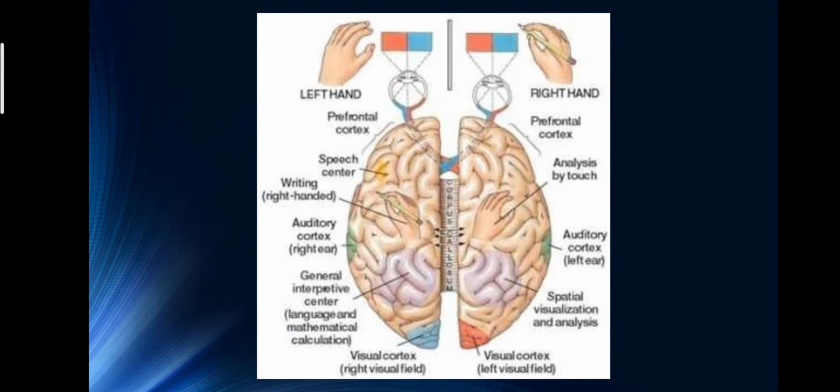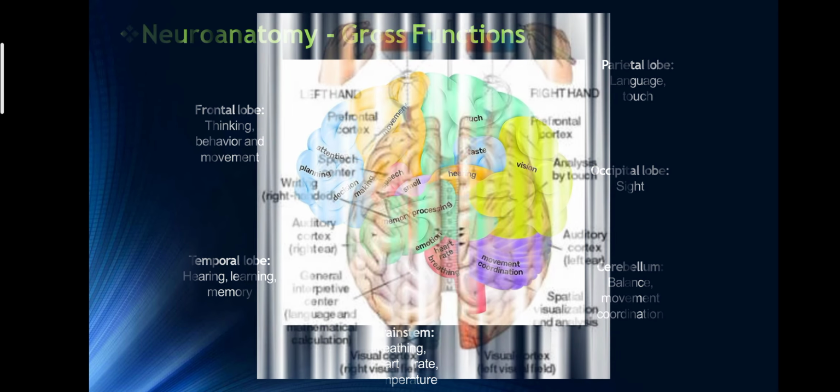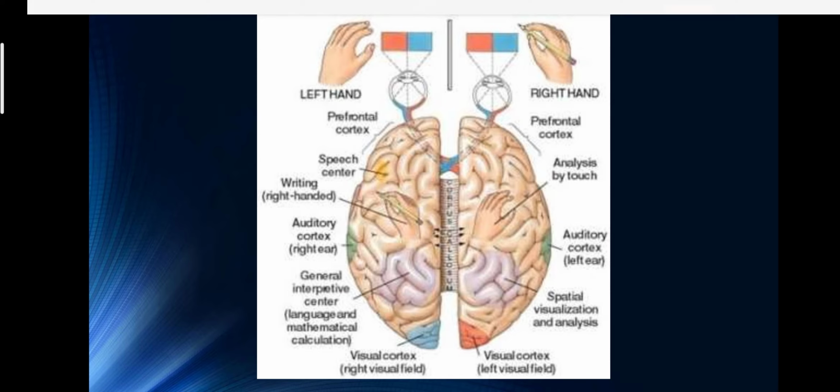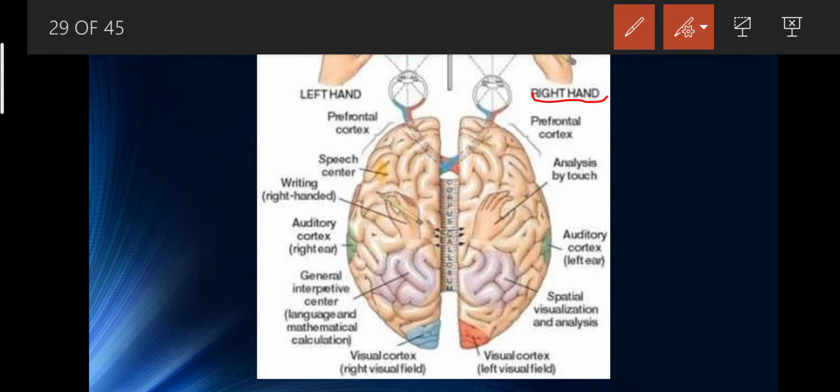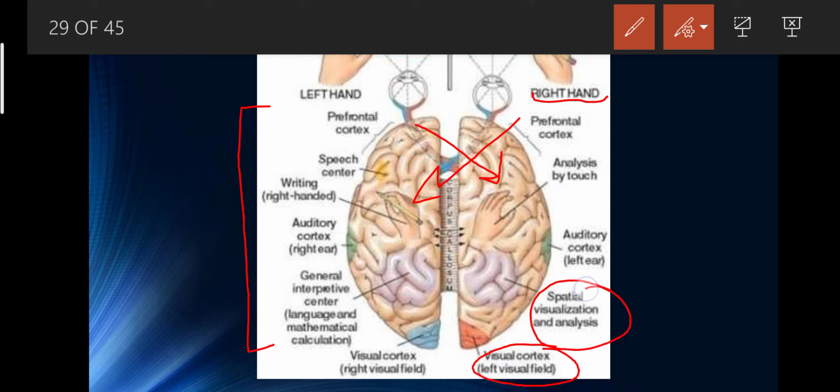So again, this is a different figure. In this you can see our right hand is controlled by the left cerebellum. So this part of the brain is controlled by this, and this part is controlled by this. Our left eye or left hand and left leg are both controlled by the right part of the brain. These are the different sites where you can see the visual cortex, visualization,